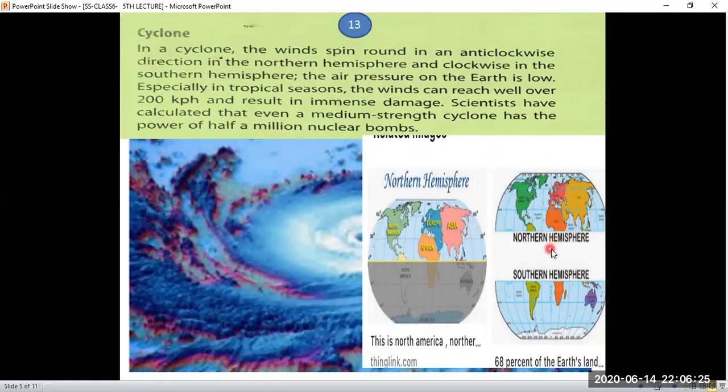This is the northern hemisphere, and winds are moving anti-clockwise. As you know, clockwise means as our watch. So in the northern hemisphere the winds are moving anti-clockwise, and in the southern hemisphere the winds are moving clockwise.